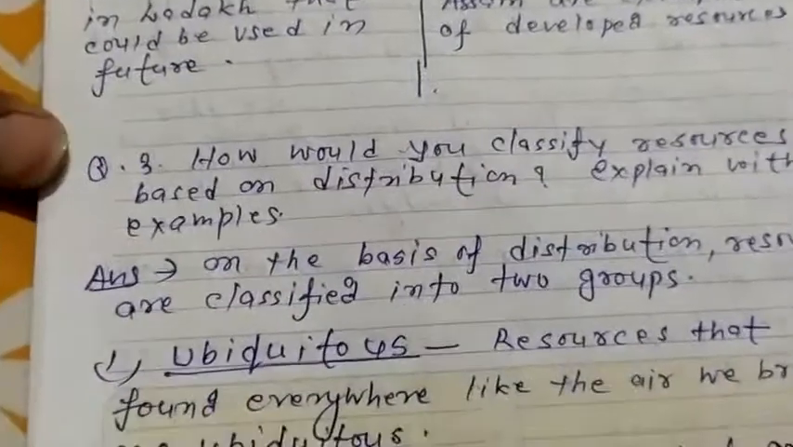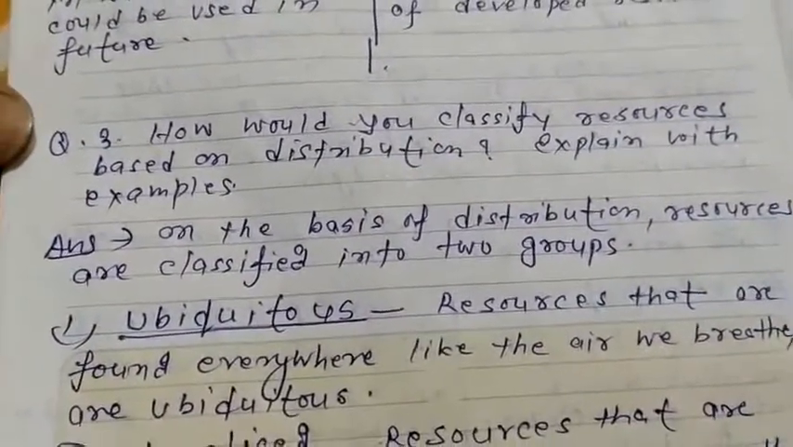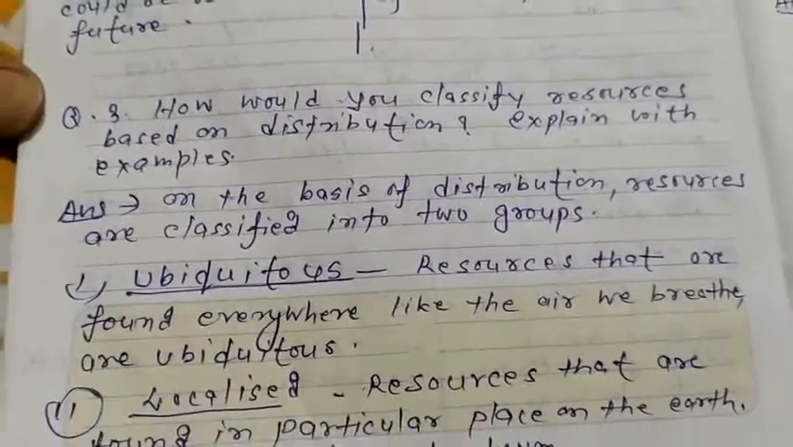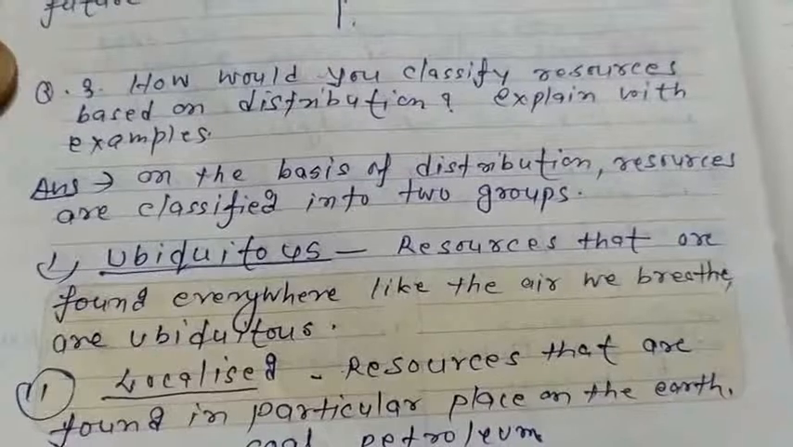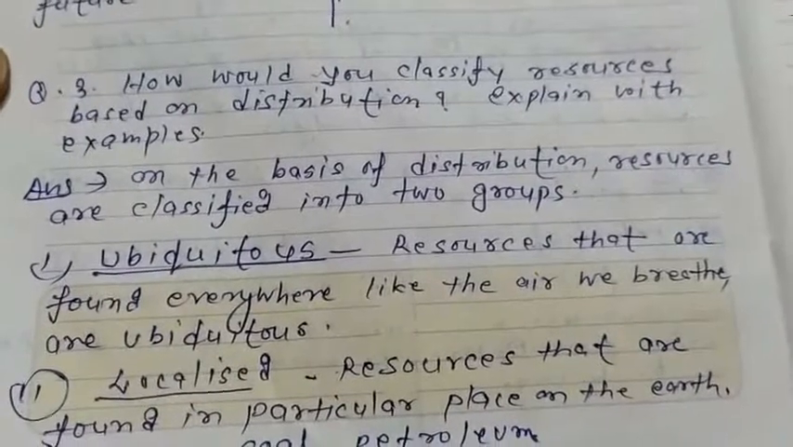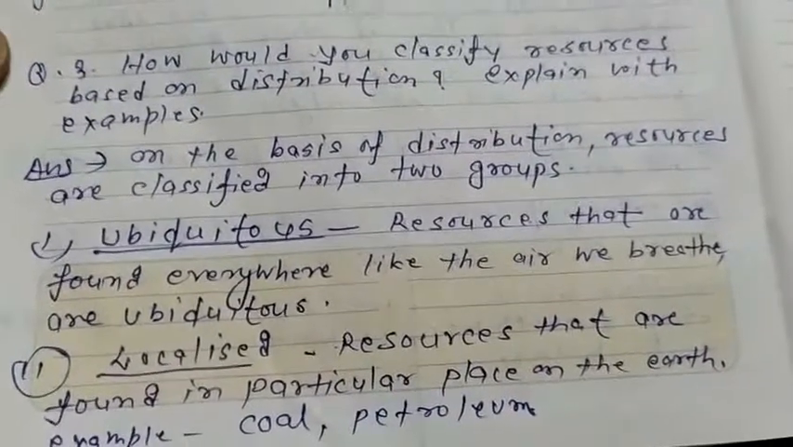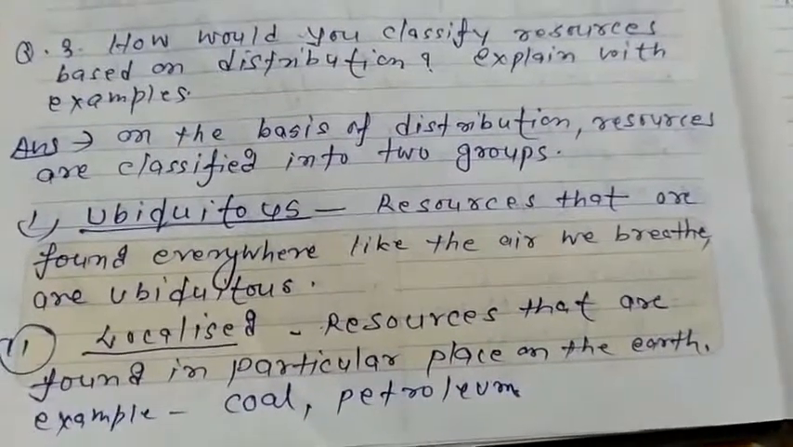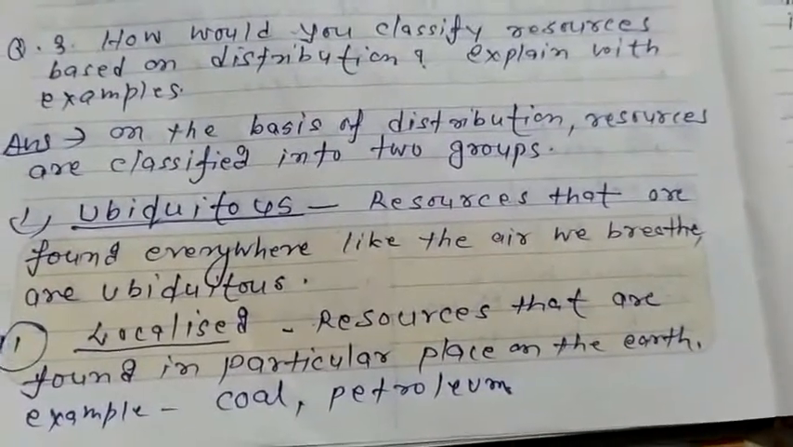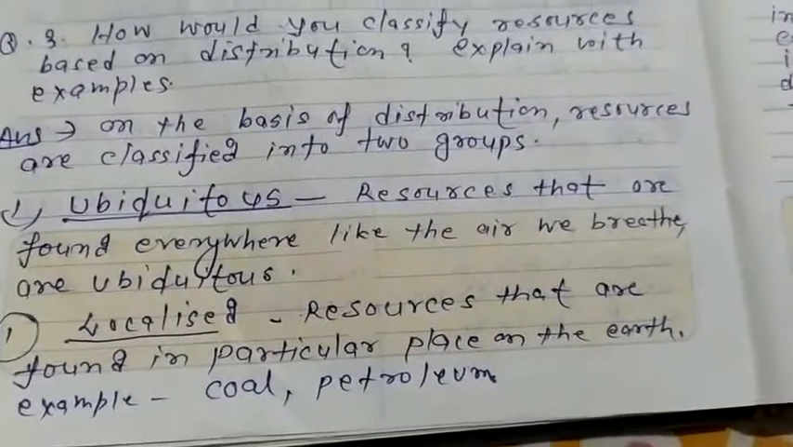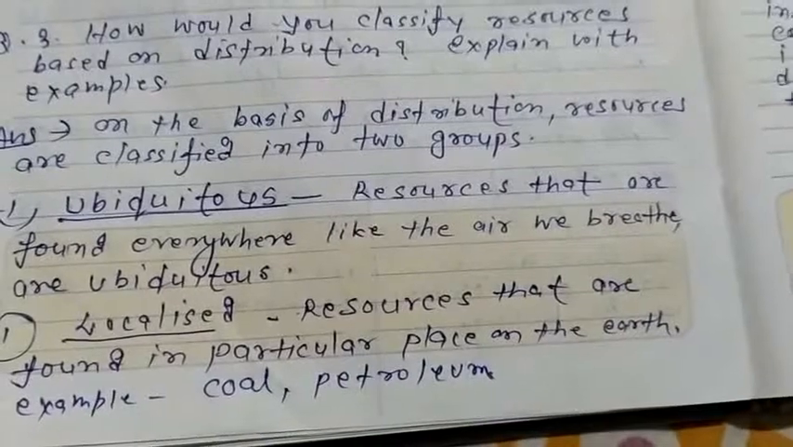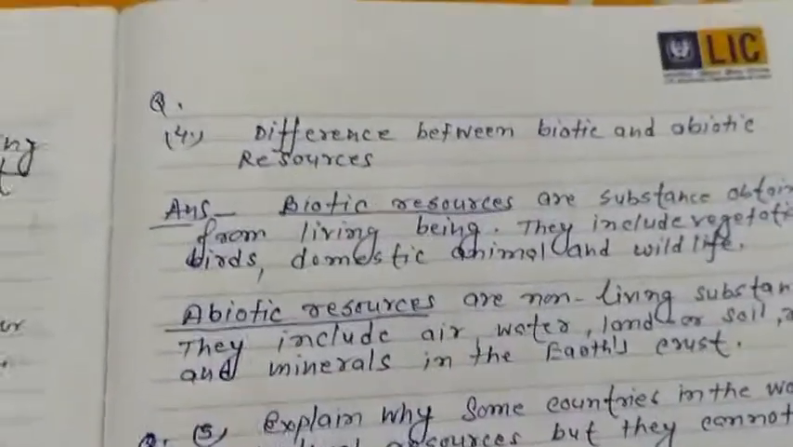Children, now come to question third. How would you classify resources based on distribution? Explain with example. On the basis of distribution, resources are classified into two groups. First, ubiquitous and the second is localized. Resources that are found everywhere like the air we breathe are ubiquitous. Localized resources are found in particular places on the earth. Example, coal and petroleum.